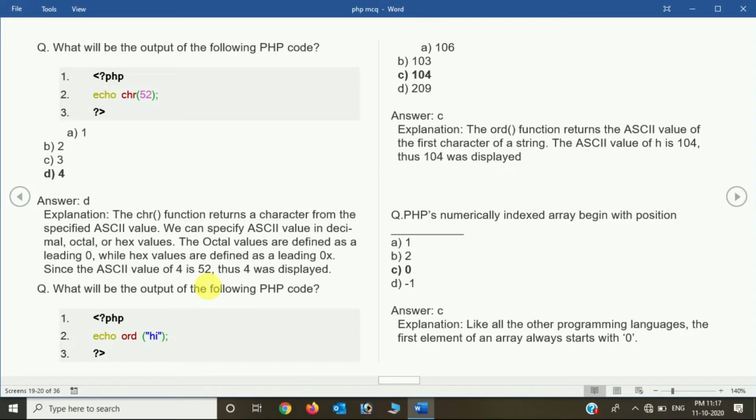Now what will be the output of this PHP code? echo ord('hi') will print 104. Why? Because ord gives the ASCII value of the first character of a string, and the ASCII value of h is 104. Now, a PHP numerically indexed array begins at position 0, 1, -1, or 2? The right answer is 0. Why? Like all other programming languages, the first element of an array starts at 0.